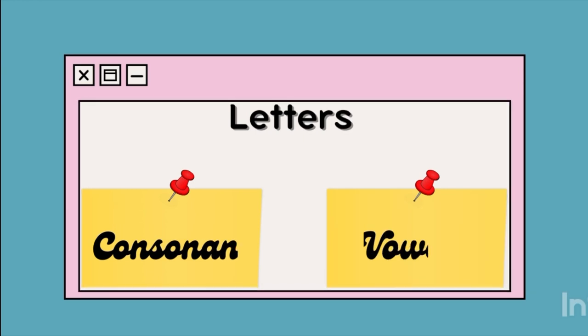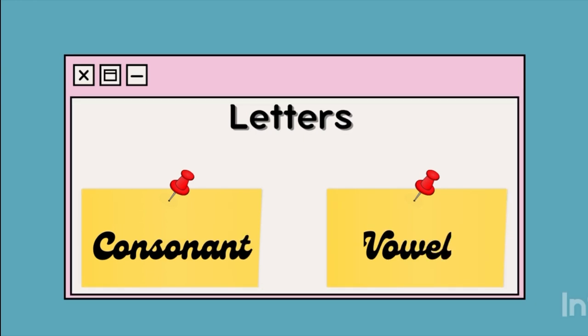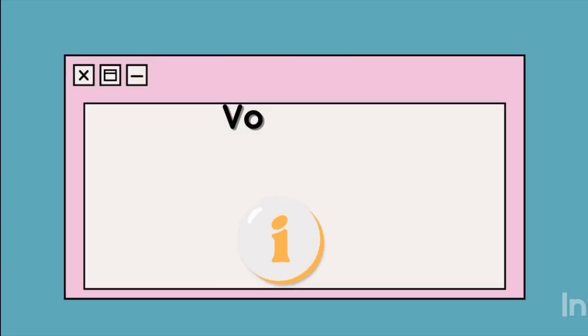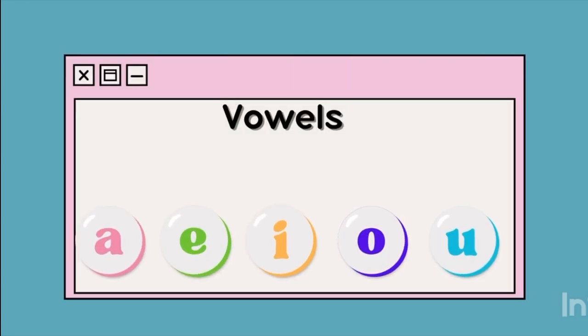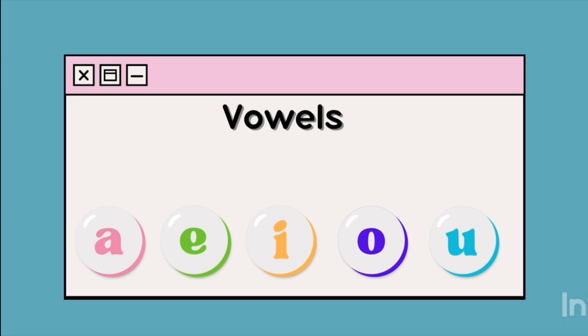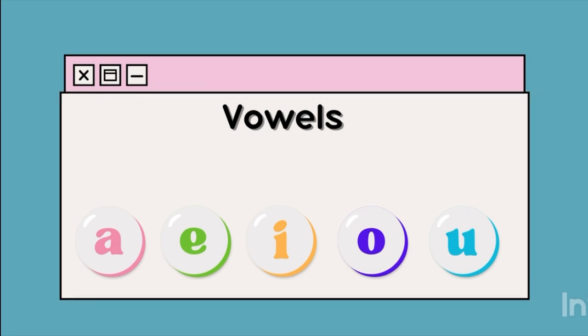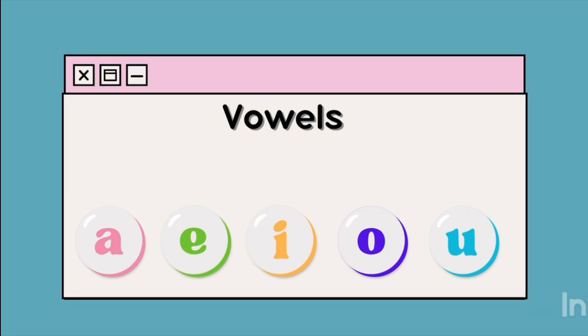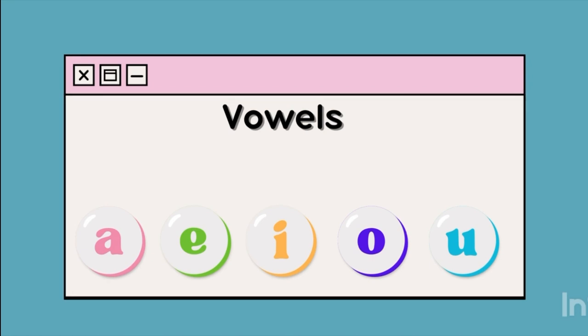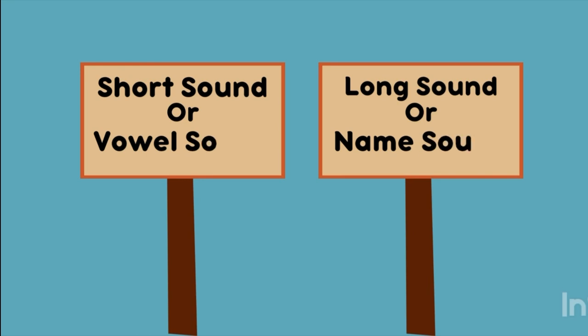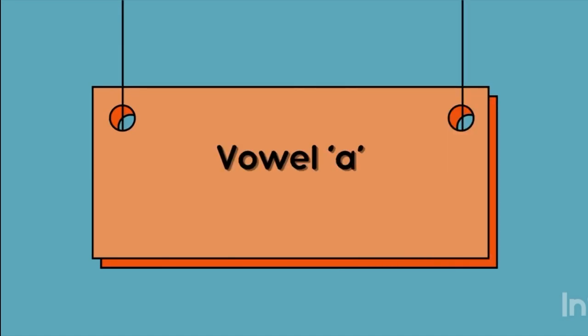Let us understand that letters are divided into two categories, consonants and vowels. By definition, vowels are the letters that represent speech sounds where air leaves the mouth without any blockage by the lip, tongue, or throat. Namely, vowels are A, E, I, O, and U. Vowels have two sounds, a short sound or a vowel sound, and a long sound, also known as the name sound. Let's understand one vowel at a time.